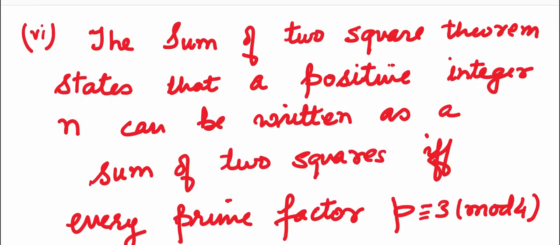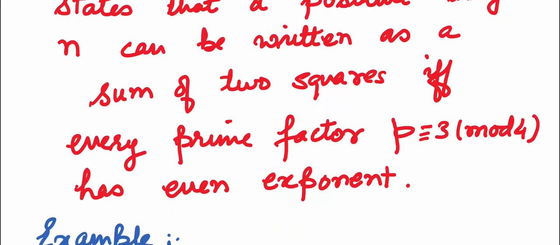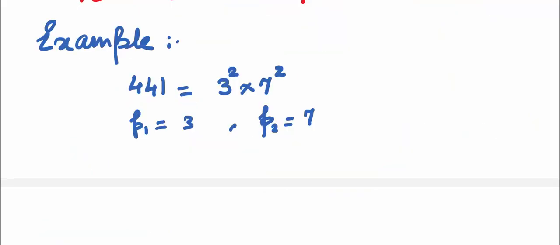The sum of 2 squares theorem states that a positive integer n can be written as a sum of 2 squares if and only if every prime factor p which is congruent to 3 mod 4 has an even exponent. So if we take 441, this integer is nothing but 3 squared times 7 squared.